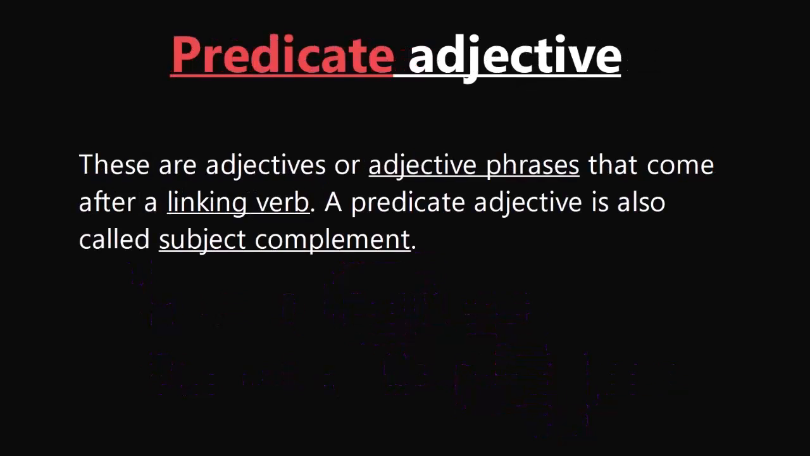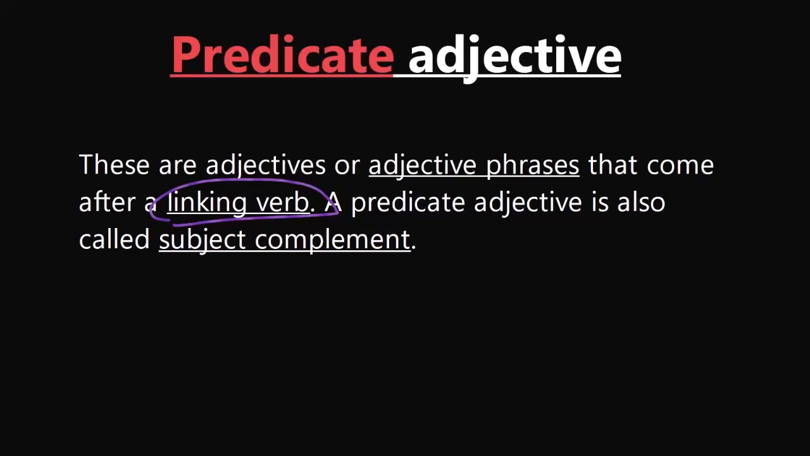All right. Adjectives can also be used predicatively. When an adjective comes right after the linking verb, it is called a predicate adjective. Okay. These are adjectives or adjective phrases that come after a linking verb. A linking verb is a verb that links the subject to its complement. All right. There's a video on that. There is an article on the site as well. You can check that out. A predicate adjective is also called subject complement. Okay.